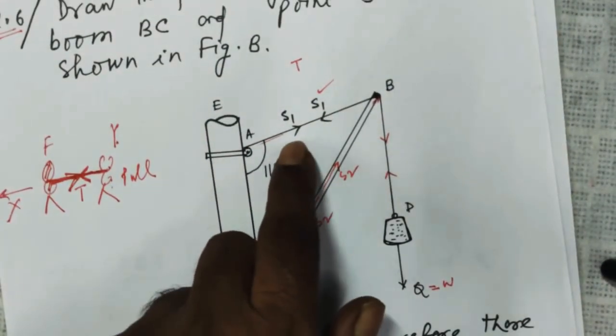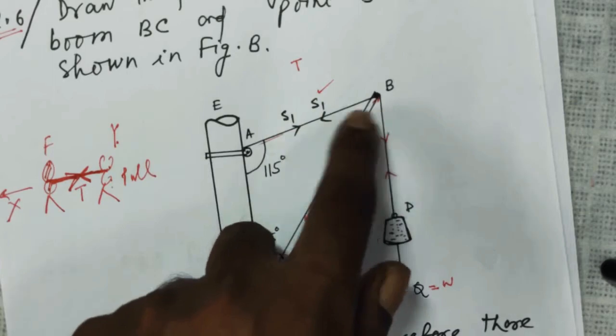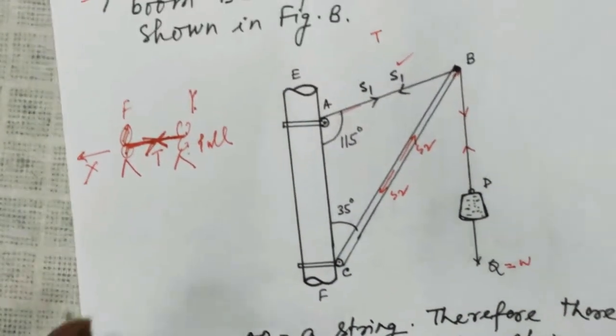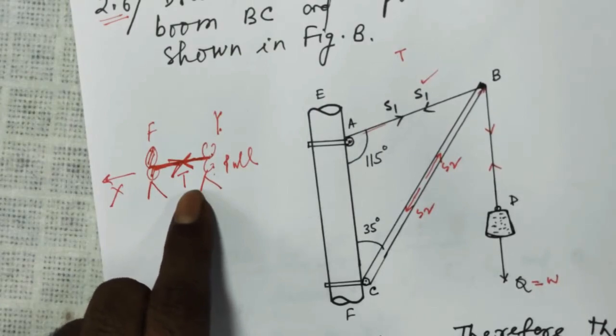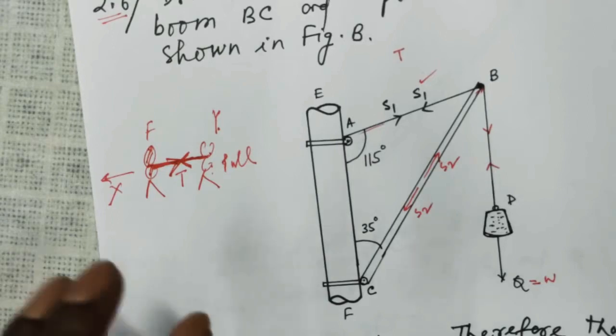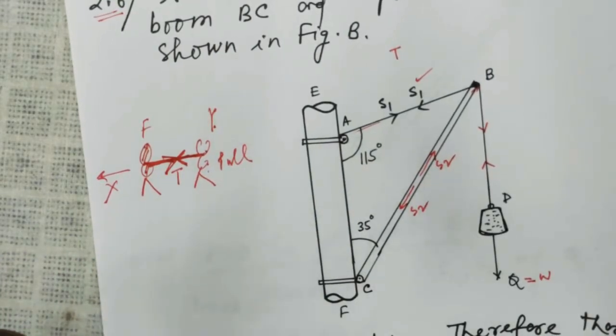And here this S1 is away from the joints. So that is the very basic fundamental thing. And here you have to remember, tension is away. Here the tension is away, means you cannot push a person with a string, but you can pull him.